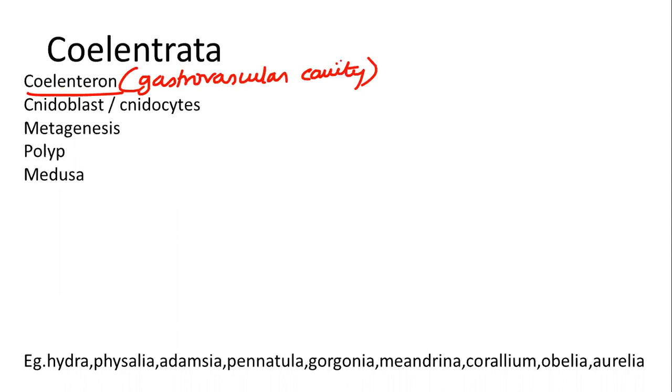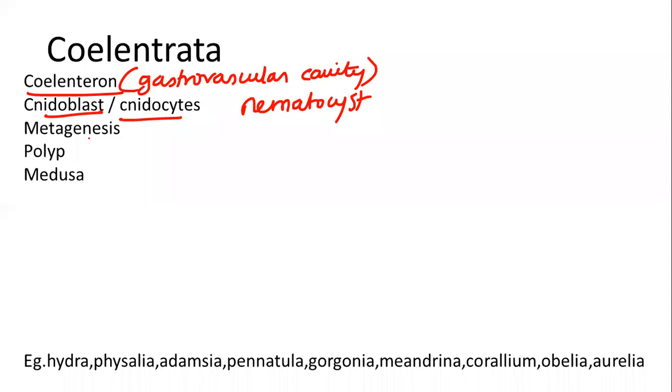Okay, and they have stinging cells which are called cnidoblasts or cnidocytes. These stinging cells contain a nematocyst. Okay, so these cnidoblasts are found on the tentacles of the body, and this helps in defense, anchorage, capturing of prey, all these things.